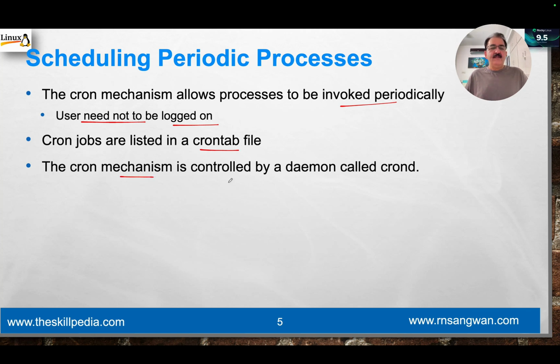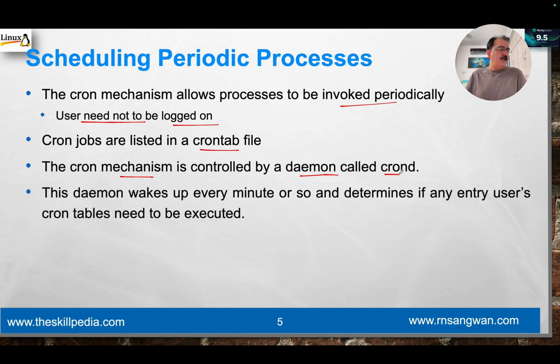The cron mechanism is controlled by a daemon called crond. Daemon means the program or the process running in the background. This daemon wakes up every minute or so and checks if any entry in the user Crontab table needs to be executed.